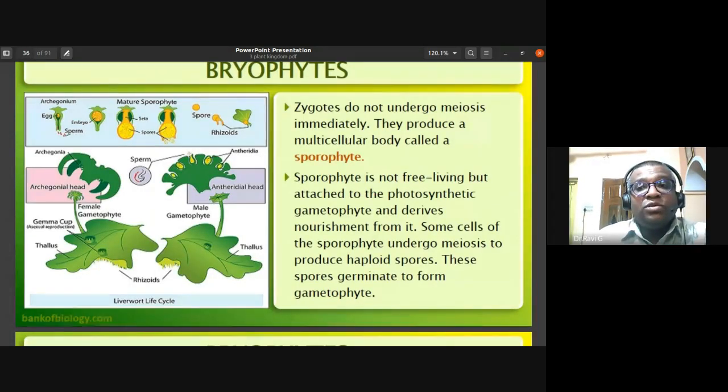Zygotes do not undergo meiosis immediately. They produce a multicellular diploid body called the sporophyte. The sporophyte can be differentiated into foot, seta, and capsule. The sporophyte is not free living. It is dependent on the gametophyte and derives nourishment from it. Some cells of the sporophyte